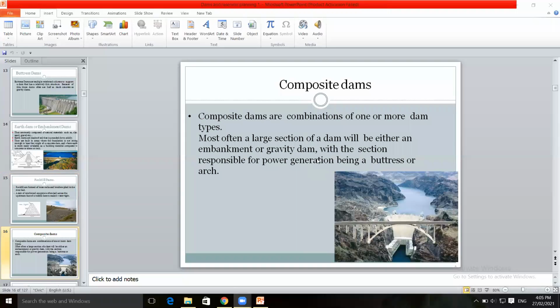Then composite dam is a combination of two dams, like arch dam and buttress dam, or maybe a combination of gravity as well as embankment dam. Composite dams are constructed depending upon the objective of the construction, like power generation. If the dam is used for generation of electricity, then buttress and arch dam may be combined together. Or in case of large sections, there may be a combination of earthen dam and gravity dam. This is the actual image of composite dams.